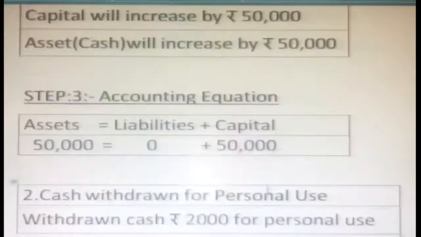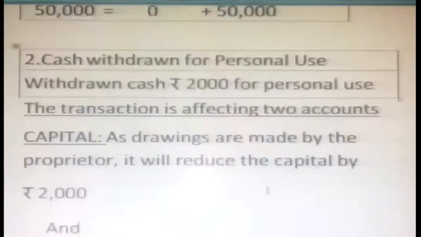Okay, now move to the second transaction. See here, the second one: cash withdrawn for personal use. So during the business, a proprietor can withdraw money for personal use. That is the example here. Withdrawn cash, 2,000 for personal use. Here again, always the double entry concept: every debit aspect and credit aspect, increase or decrease. The transaction is affecting two accounts.